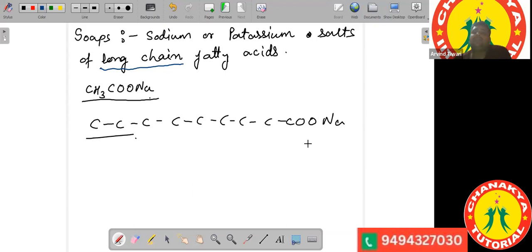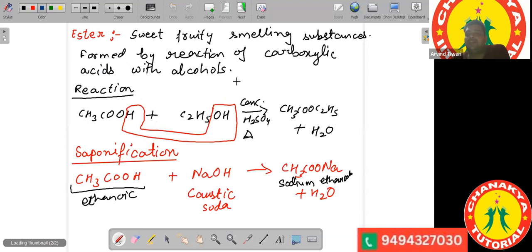However, it can be extended to larger molecules also. So this is a sodium salt of a fatty acid. So understood why we call this reaction a saponification reaction?